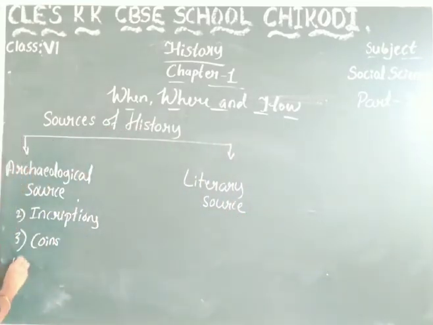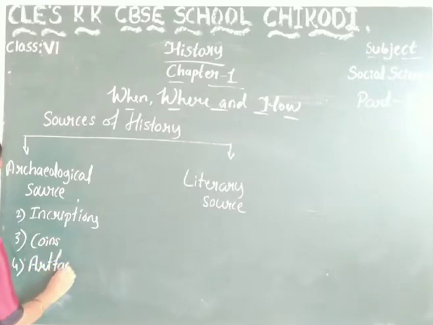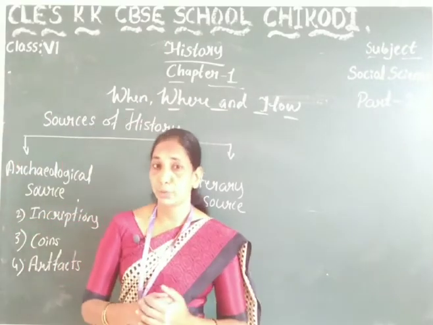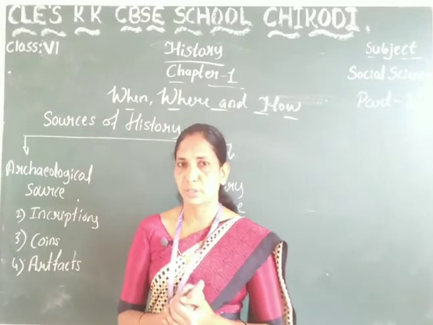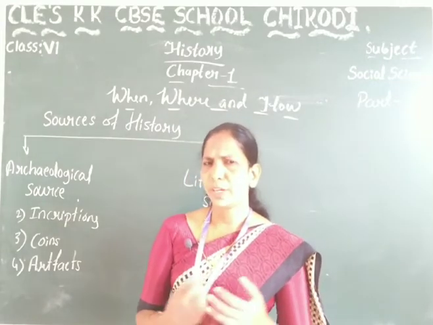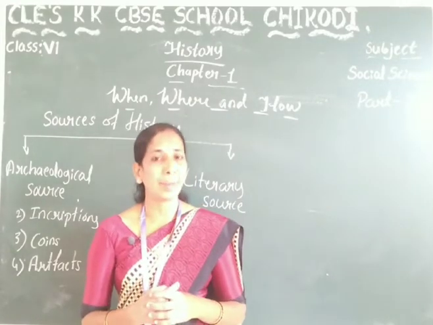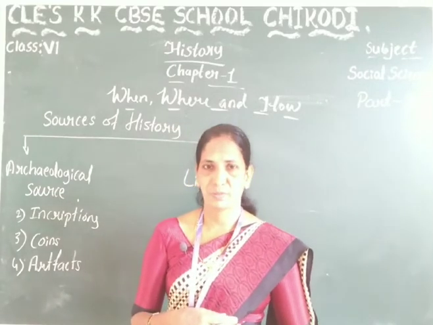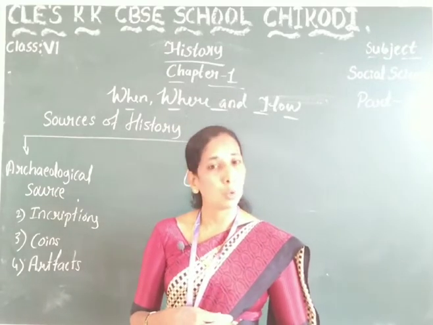The next one is artifacts. Artifacts means some jewelry. We have seen that early man used jewelry, which was made up of bones.